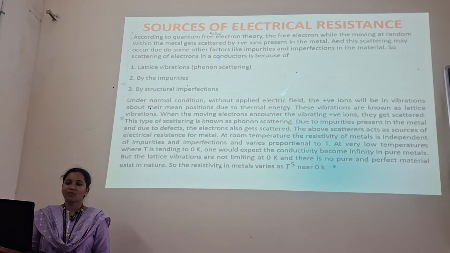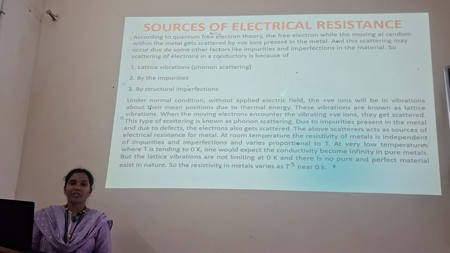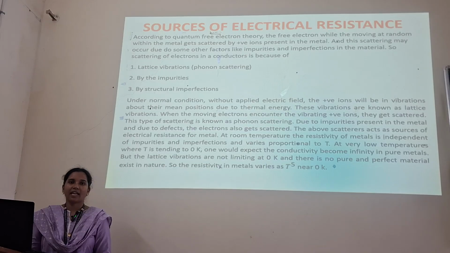Due to the impurities present in the metal, and due to the defects, the electrons also get scattered. The above scatterers act as a source of electrical resistance for the metal.